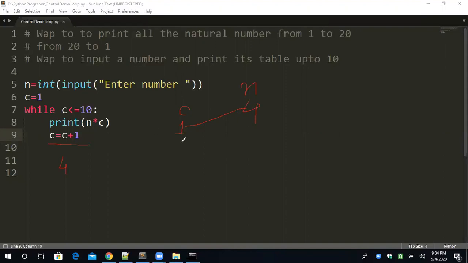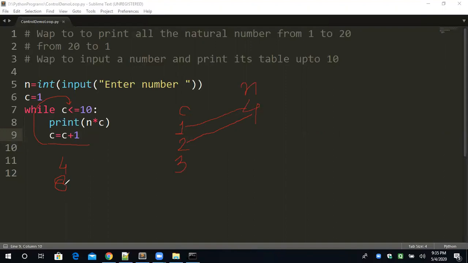c is equal to c plus 1, c is 2. After this statement, the control will reach back to the condition. You know the procedure. c less than equal to 10. Now c is 2, 2 less than equal to 10. Now n into c. What is the value of n? n is 4. And 4 into 2. 4 into 2 is 8. That will be printed below the 4. c equal to c plus 1. 3 less than equal to 10. Correct. n into c.